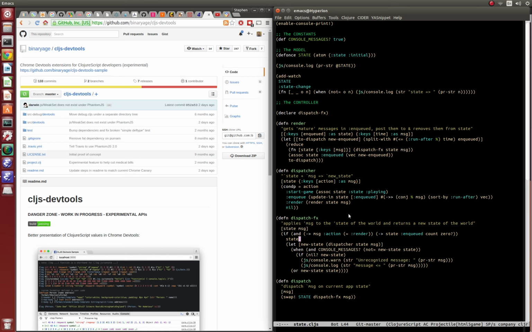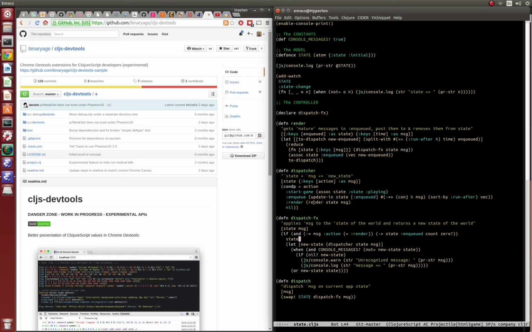Okay, so that's how we enqueue future messages that we want to run, not now, but on the next animation frame. The messages themselves could be in the past, in the right now, or in the future. But all we're saying is we don't want to run it at this moment. We want to enqueue it to be run, basically.